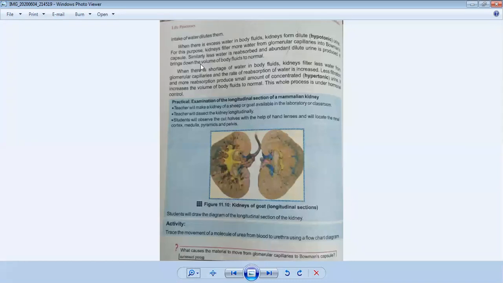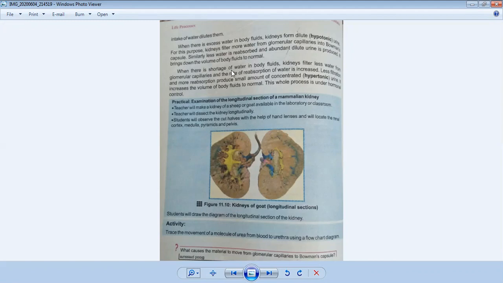It brings the volume of body fluids back to normal. Dilute urine is healthy for your body, because when excess dilute urine is eliminated from the body, it maintains the volume of body fluids at normal. Because of that, the concentration of different materials in our blood remains normal.